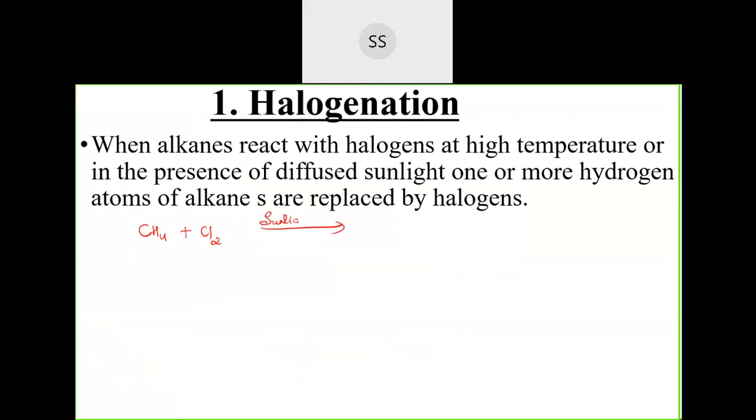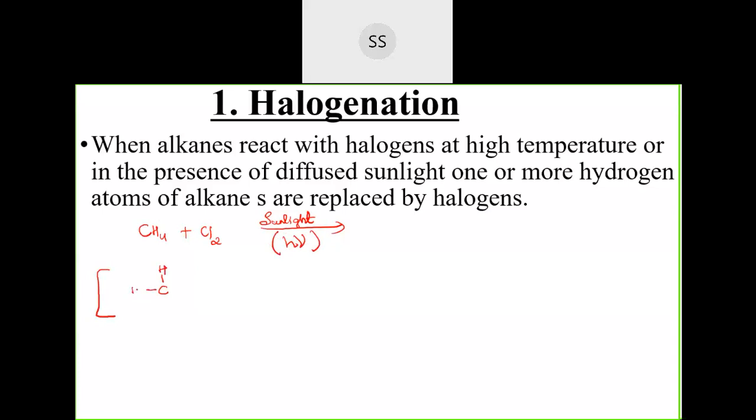In the presence of sunlight. Either you can write sunlight or you can write h nu. h nu is nothing but energy. You have studied this in the second chapter, structure of atom. Energy is also written as h nu, where nu stands for frequency and h stands for Planck's constant. Now see, when you make methane react with chlorine, what happens during the process? I'm writing it here, the open structure, I'm showing you what happens.